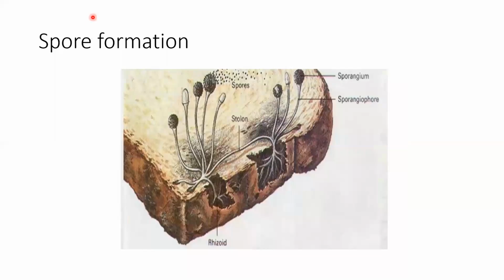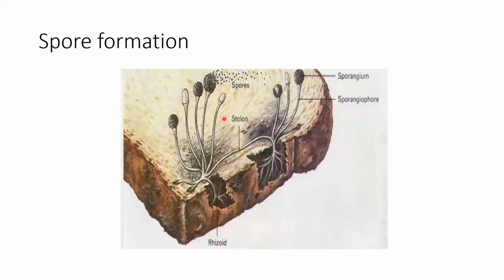So the next type of asexual division is spore formation. We generally see spore formation in the fungus. That doesn't mean that it only takes place in the fungus, but fungus mostly reproduce by spores. Many other plants also reproduce by spores, like pteridophytes. Even algae also reproduce by spores. But the main mode of reproduction, spore formation, is in fungus.